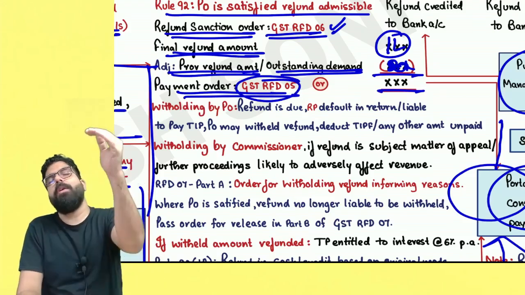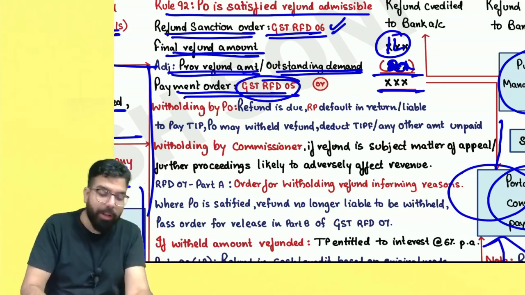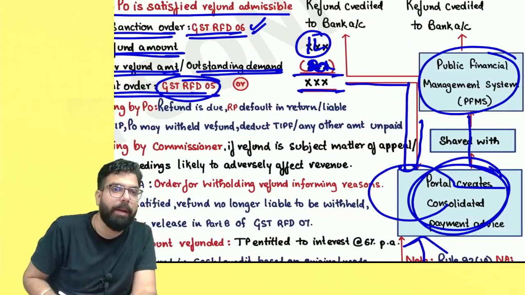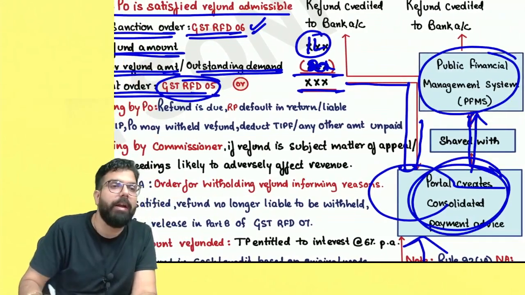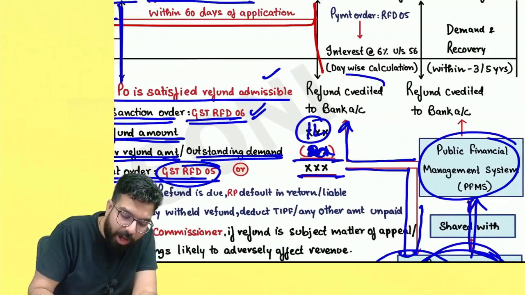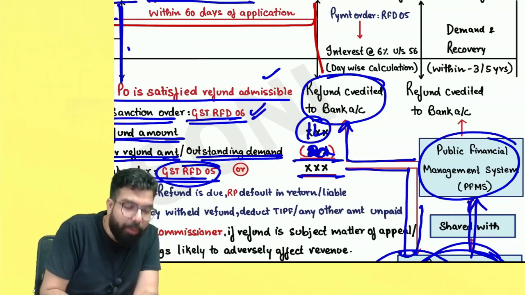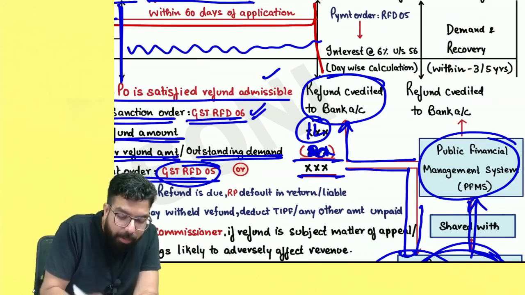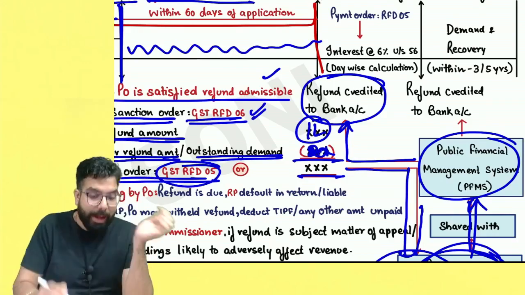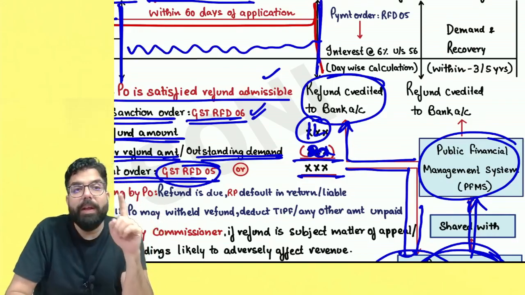Remember one thing, a payment order should always be issued, because on the basis of the payment order, the consolidated payment advice is created by the portal, and then the consolidated payment advice is shared with the PFMS website. The PFMS website gives the money in your bank account. So between the issue of the refund order and the money coming into your bank account, there is definitely a time period. Are we clear? And the money should come into your bank account within 60 days from the date of application.